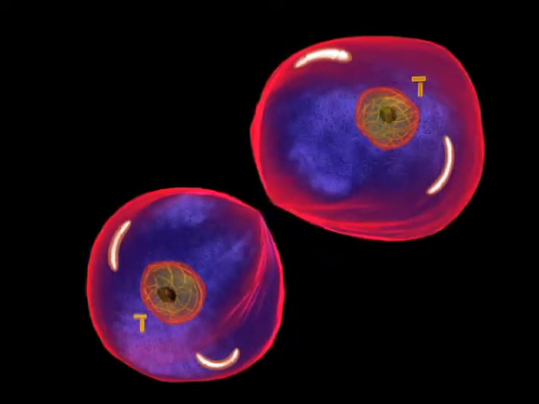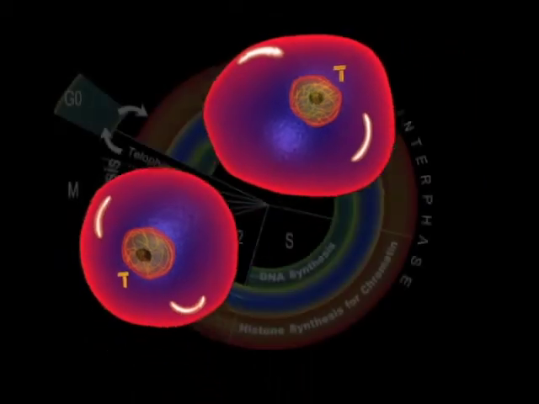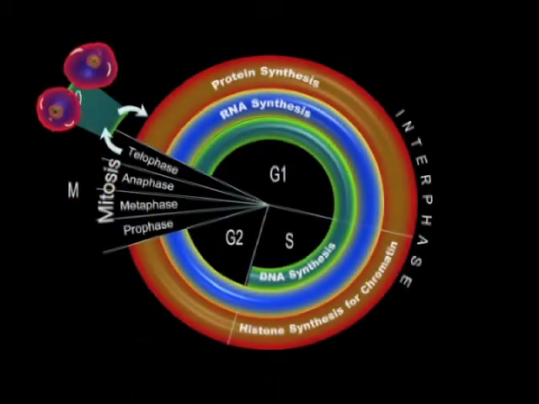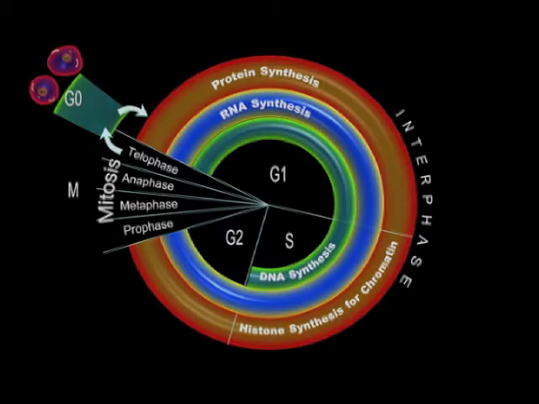2 identical daughter cells have been formed. The newly formed cells are ready for another round of cell cycle.